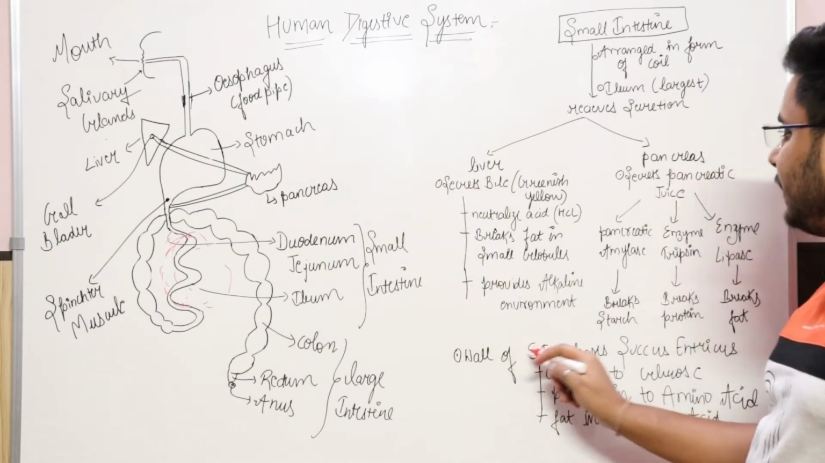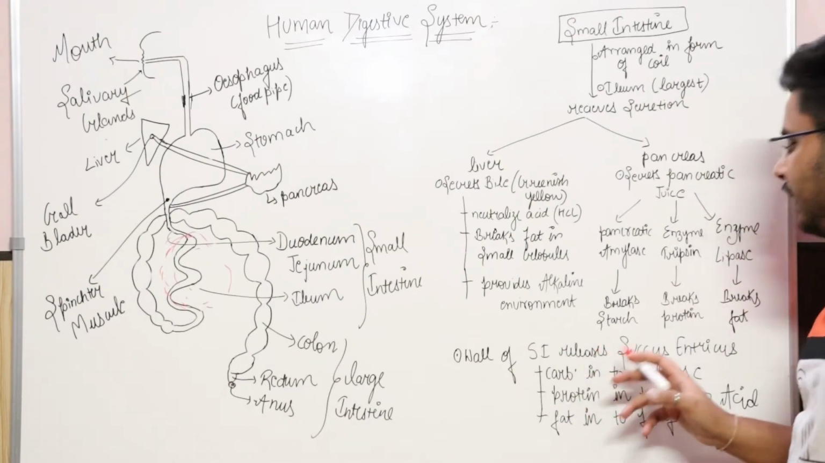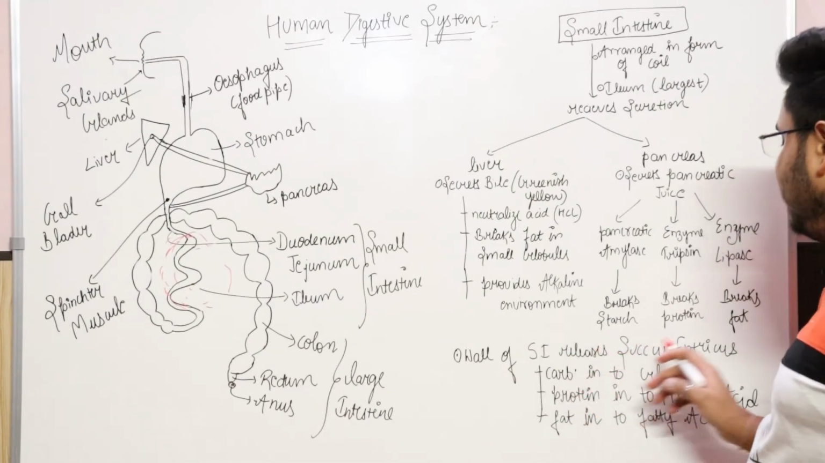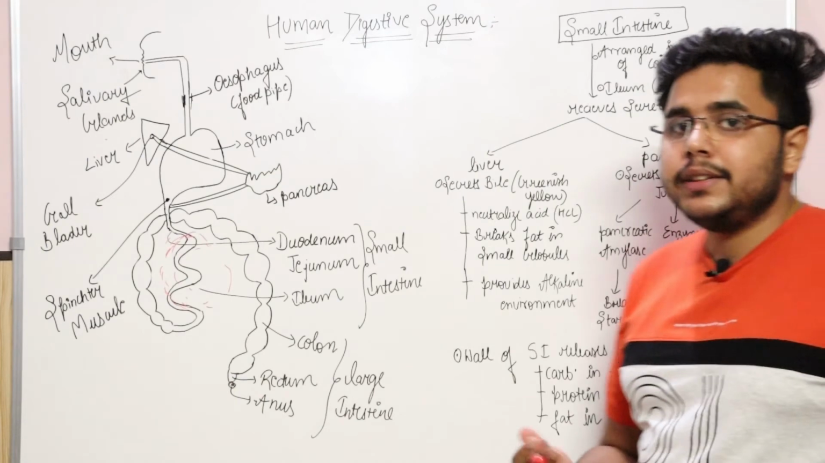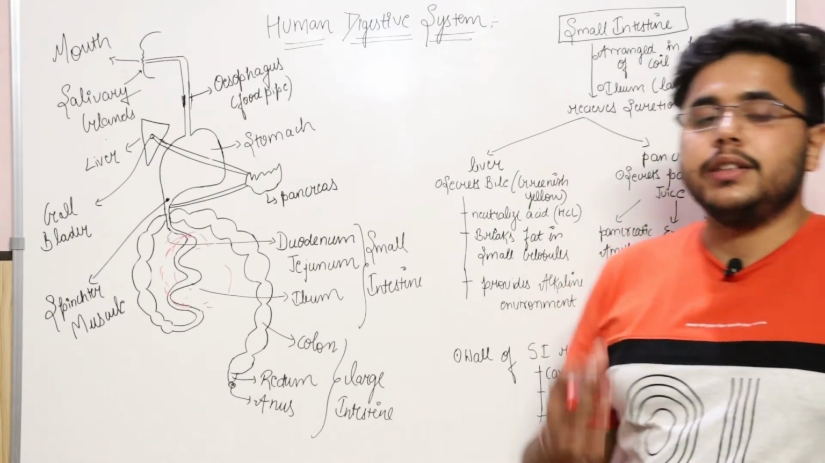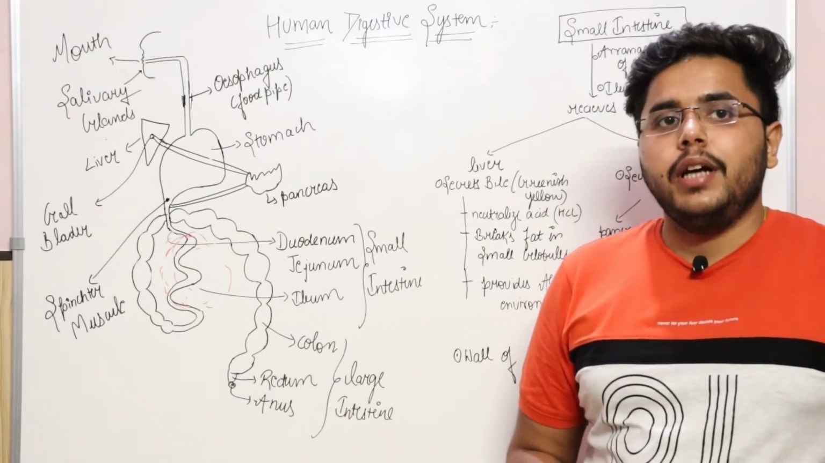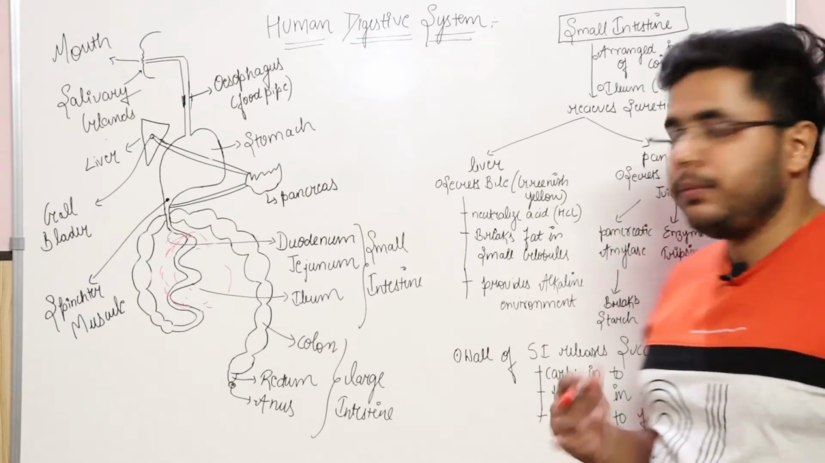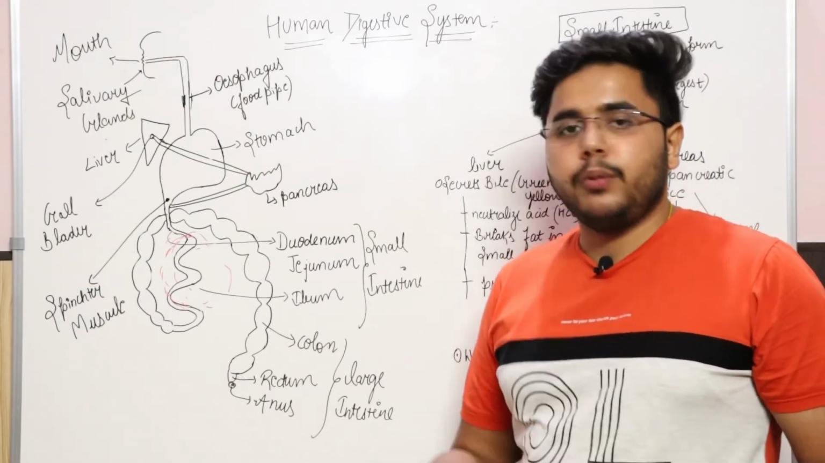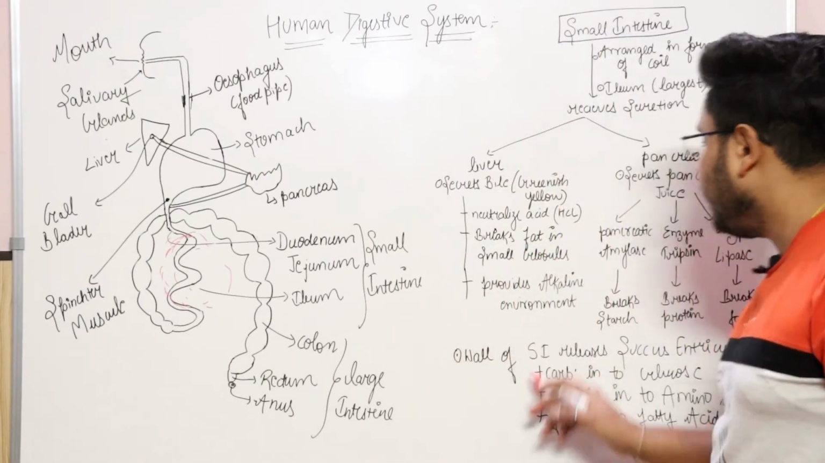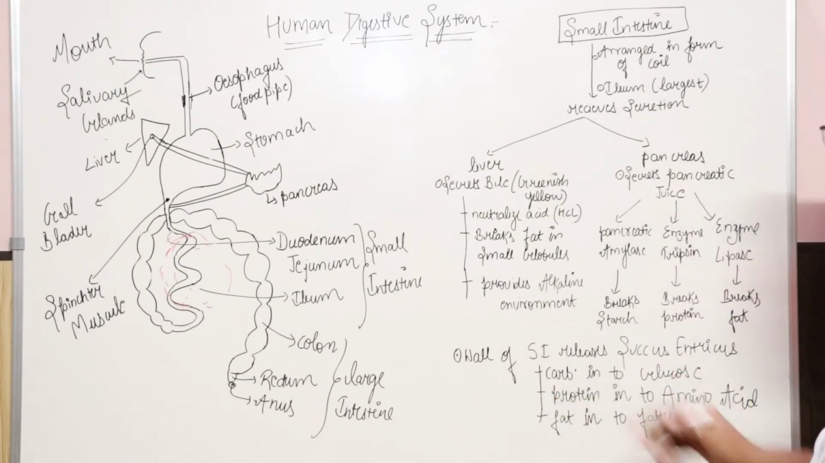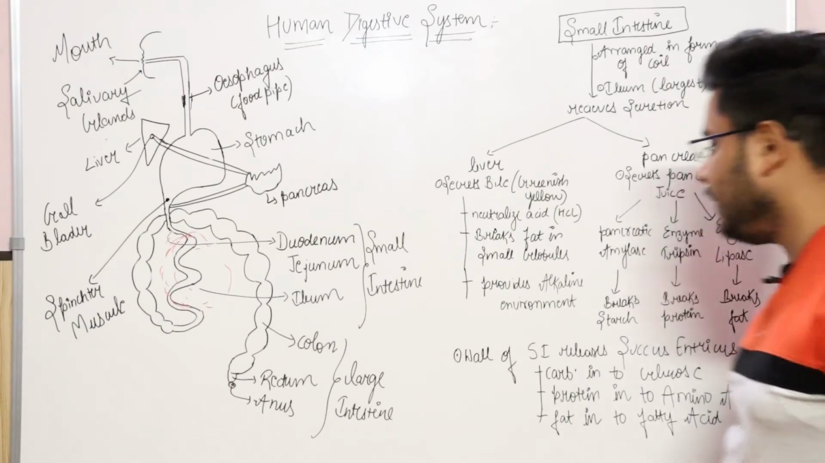Also the wall of the small intestine releases a juice which is known as the succus entericus, and this succus entericus also contains a large number of enzymes. Its function is the digestion of carbohydrates into glucose, proteins into amino acids, and fat into fatty acids.